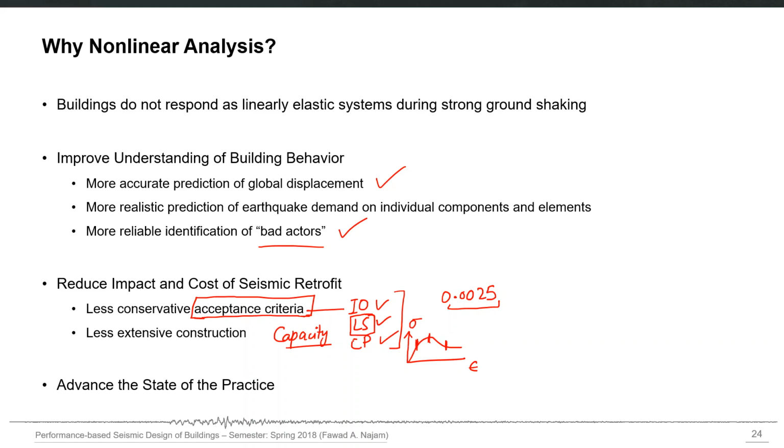So you can use different acceptance criteria for the design of a new building, and you can use a less conservative acceptance criteria if you want to perform the seismic retrofit of an existing building, for example. And similarly, you can have some other benefits also, some other useful applications of nonlinear analysis also in performance assessment of existing buildings.